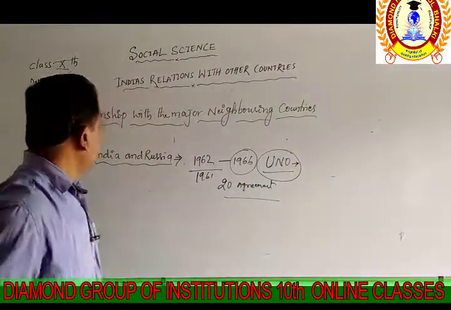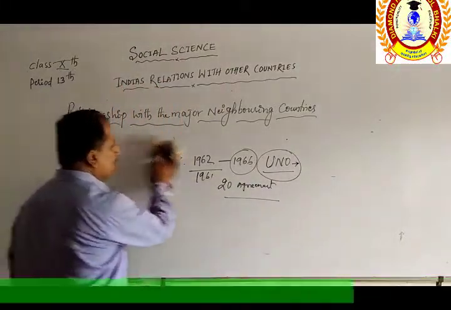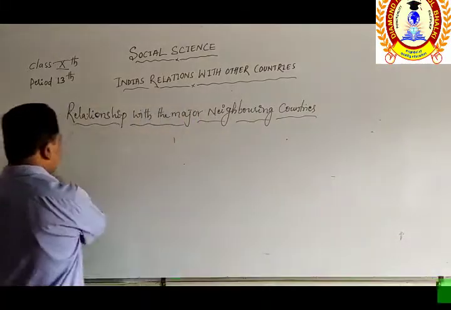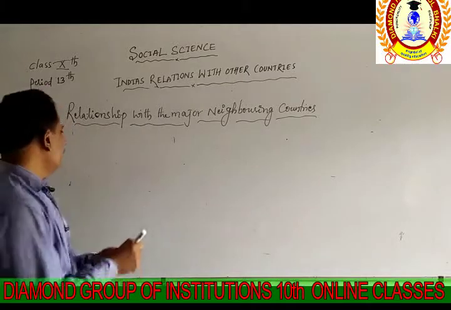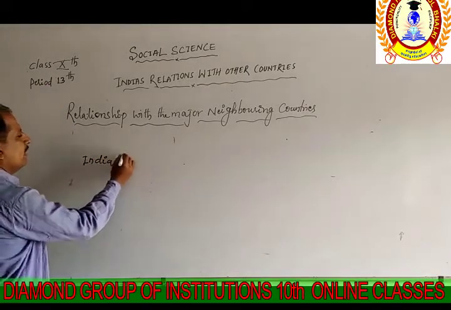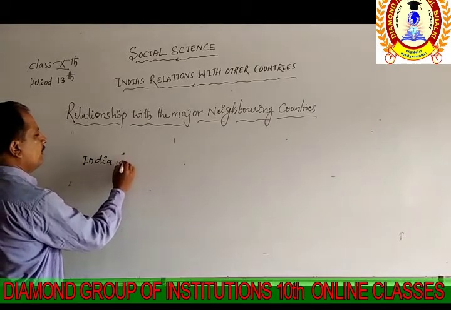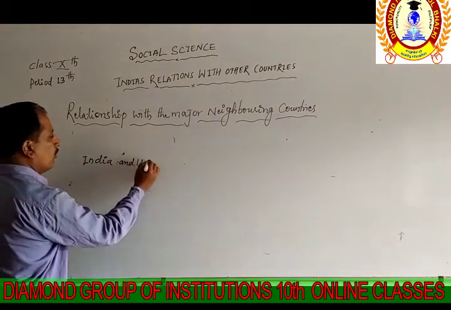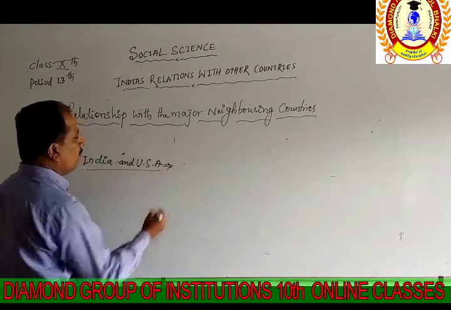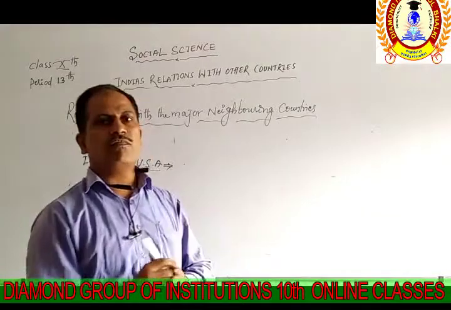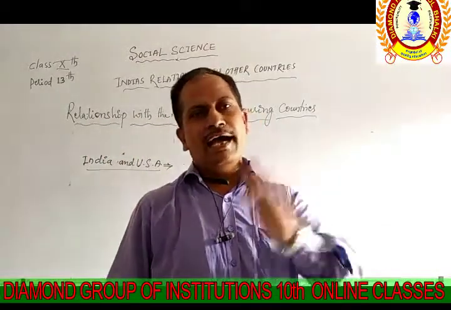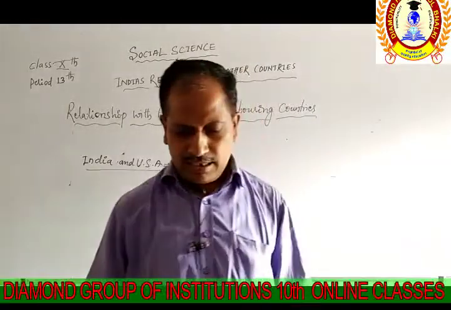The next point we are going to see in this chapter is another powerful bloc or powerful country, that is the USA. Here we are going to see the relations between India and the USA. Like Russia, India also has good relations with the USA. How have India and the USA developed relations?